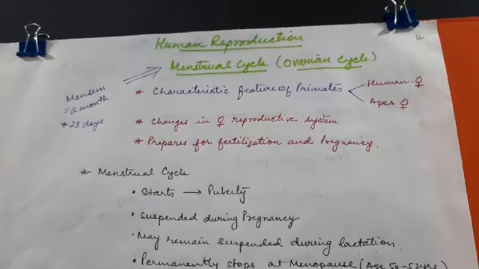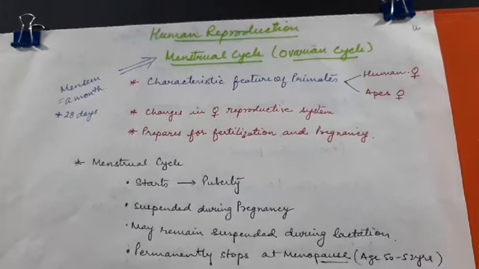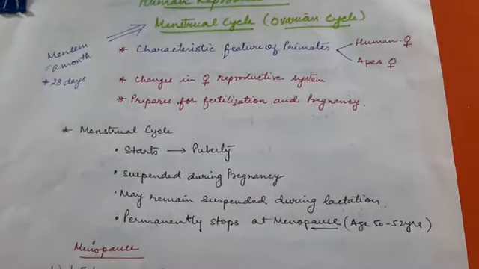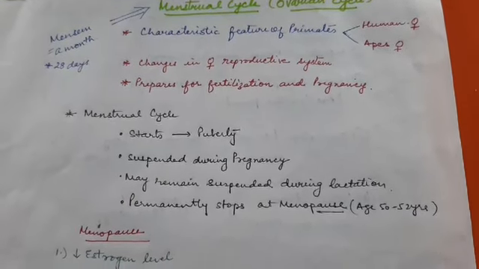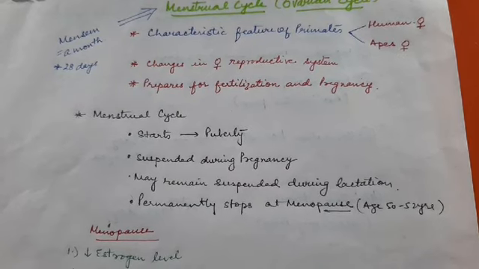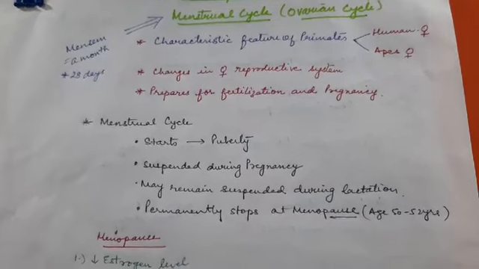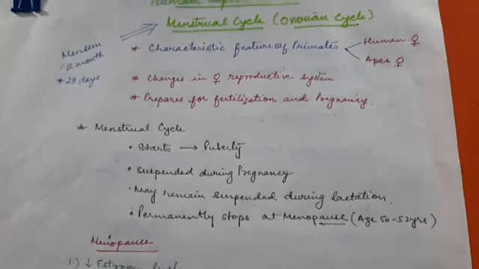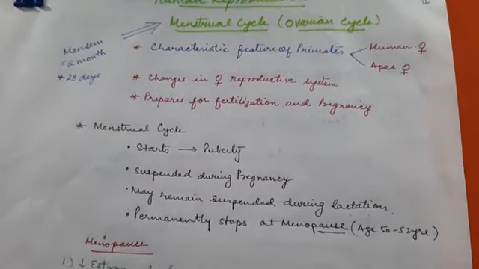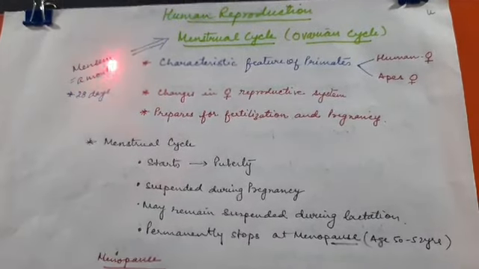Another very important thing is that this cycle, that is menstrual cycle or ovarian cycle, starts at puberty, and there are certain cyclic events that take place continuously in a particular period. That period we call it as mensum, which means a month.